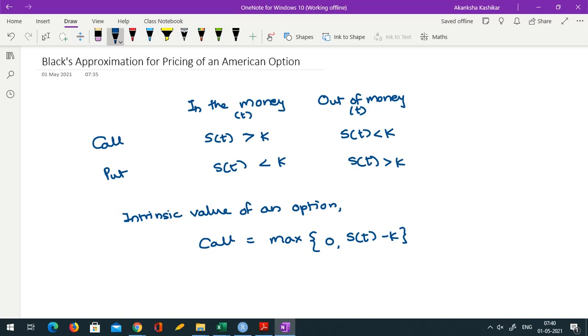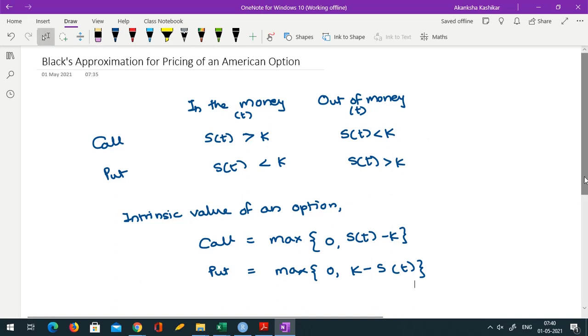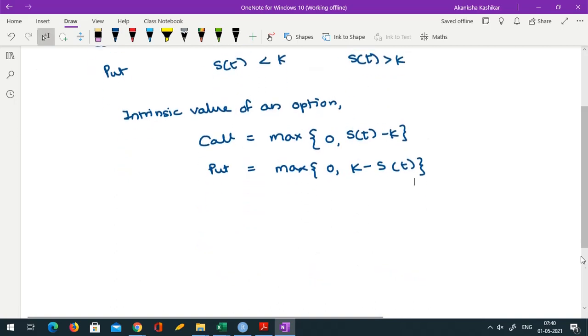If an option is out of money, its intrinsic value would be zero. Similarly, for put option, intrinsic value will be defined as maximum of 0, K minus ST. Again, the logic is same.